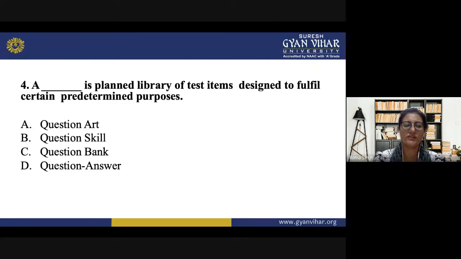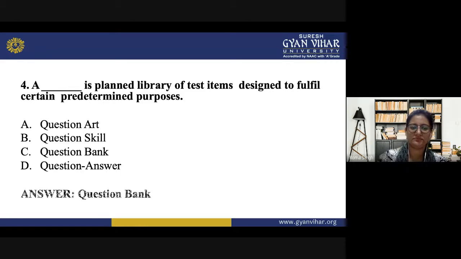The next question is, a dash is planned library of test items designed to fulfill certain predetermined purposes. So this is a very easy question. The options are question art, question skill, question bank or question answer? So the correct answer is question bank, because it is a planned library of test items which are designed so that certain predetermined purposes can be achieved.